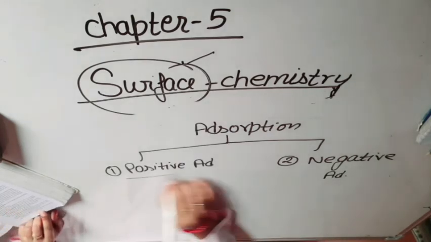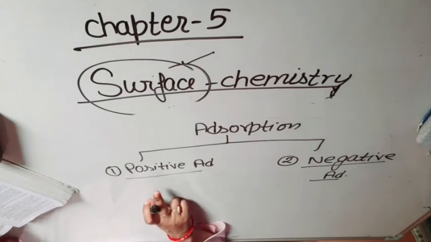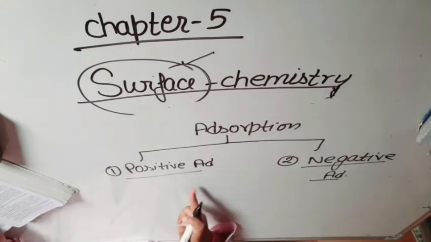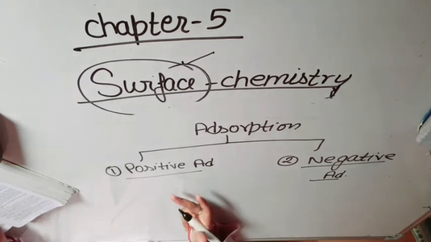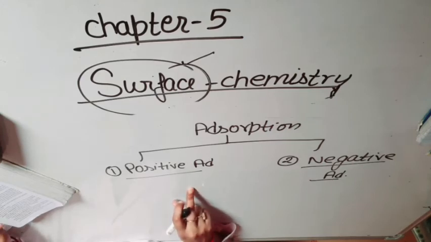What is positive adsorption and what is negative adsorption? Positive adsorption is that type of adsorption when the concentration of adsorbate is more on the surface of the adsorbent relative to its concentration in the bulk.